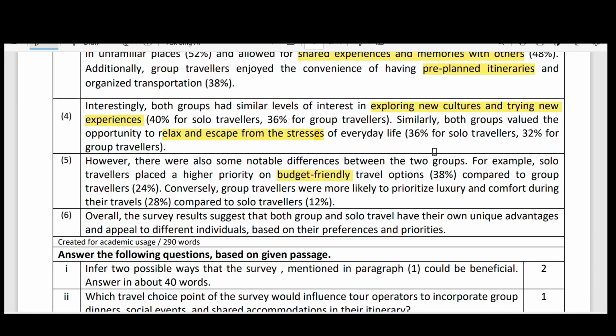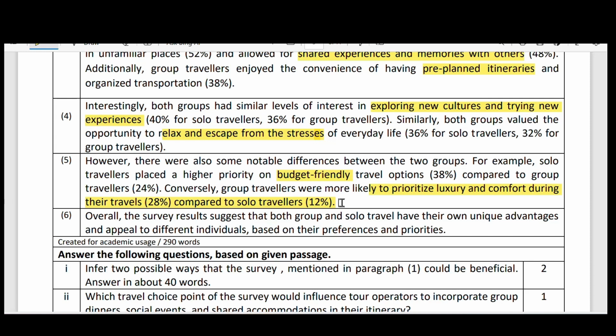Conversely, group travelers were more likely to prioritize luxury and comfort during their travels, 28%, compared to solo travelers, 12%. Solo travelers, just 12%, prefer luxury and comfort, but 28% of group travelers prefer it. Mostly solo travelers prefer budget friendly.